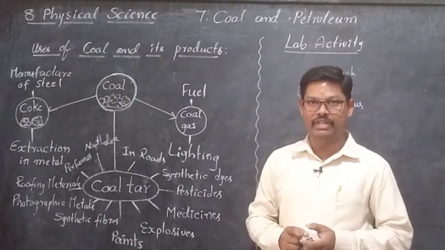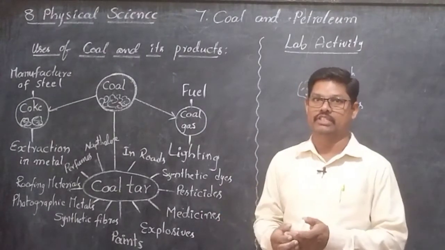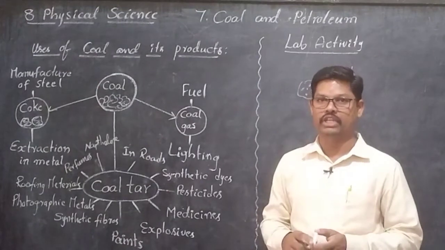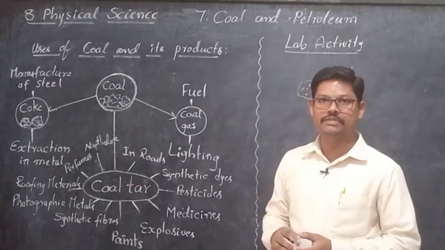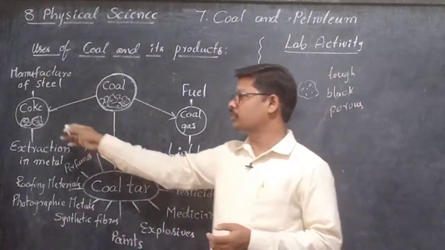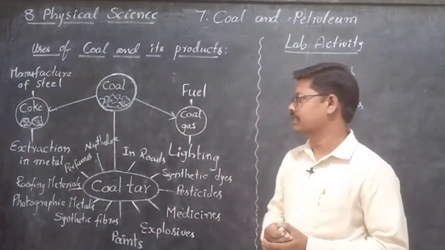What is extraction of metals? Metal is found mixed with some other substances, and all the substances together are called its ore. So, when you extract the metals from its ore, coke is used in the industries.